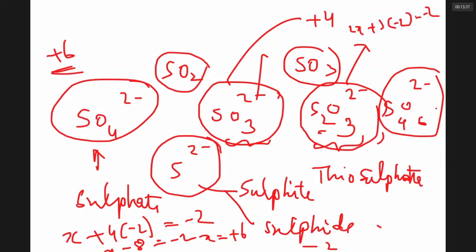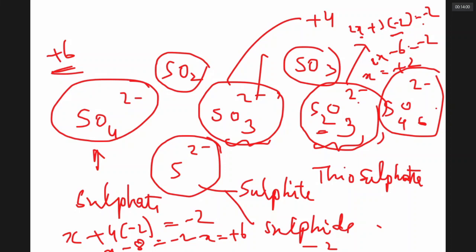Each sulfur, I don't know, X, so 2x. Each oxygen is -2. 2x minus 6 is -2. X is equal to how much? +2. In S2O3, on average, sulfur is +2.